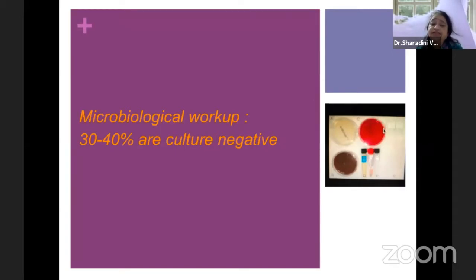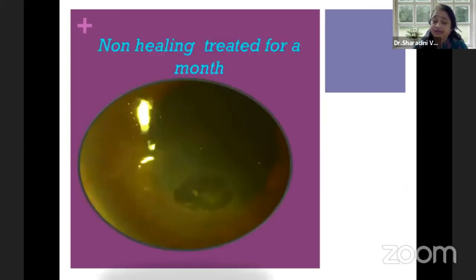Another important thing, as I said, microbiological workup alone is not enough. Sometimes you get an organism which may not be the causative organism, and in almost 30 to 40% of infective keratitis cases, it is culture negative. So just because the culture is negative, we cannot say it is not a bacterial ulcer or not a fungal ulcer.